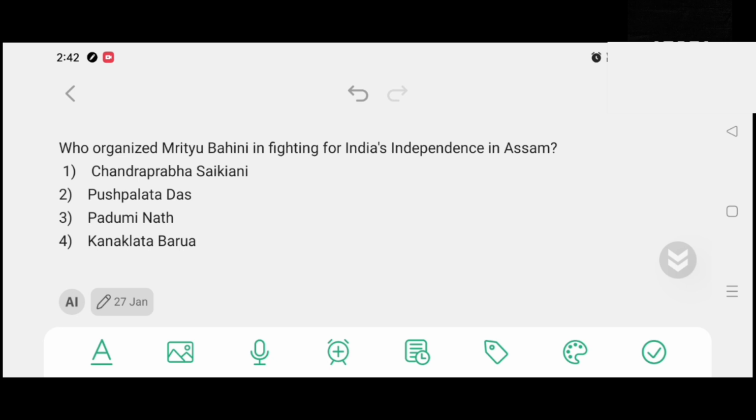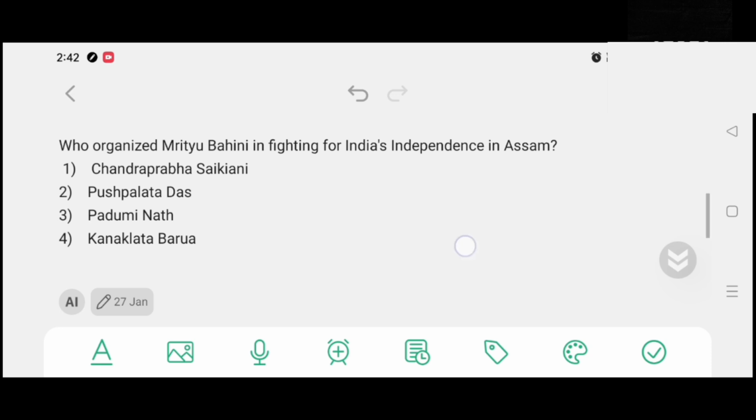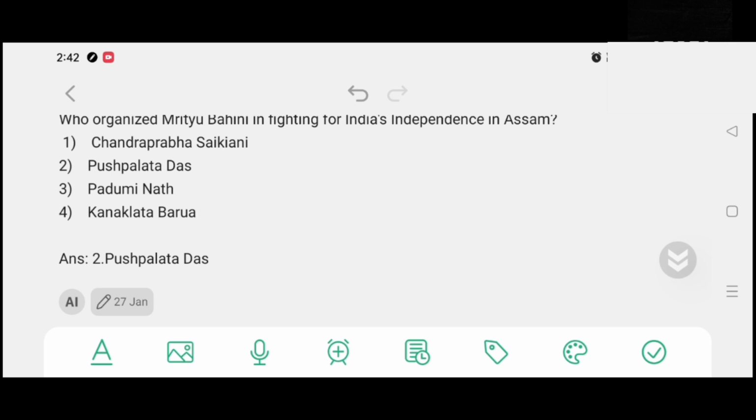Who organized Mrityu Bahini in fighting for India's independence in Assam? Option number 1, Chandraprabha Soikhani. Option number 2, Pushpalata Das. Option number 3, Podumi Nath. Option number 4, Konoklata Borua. And the correct answer is option number 2, Pushpalata Das.